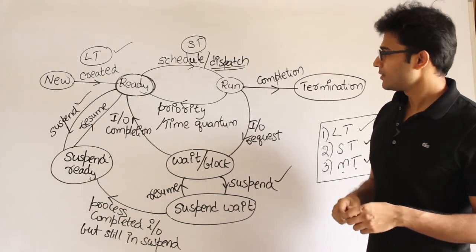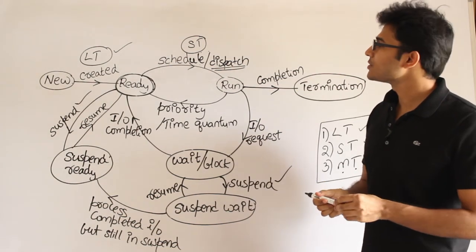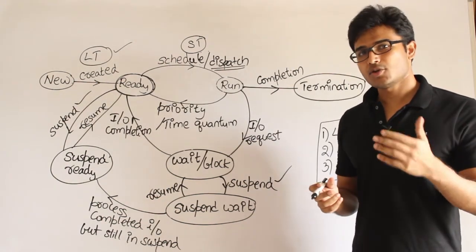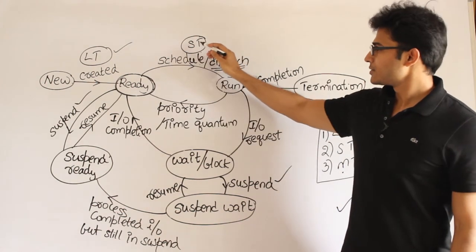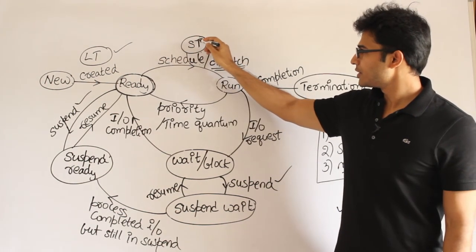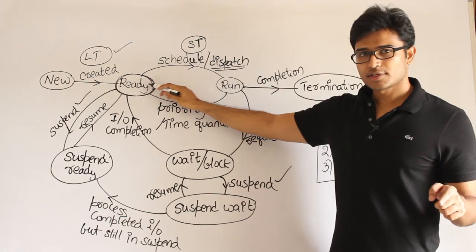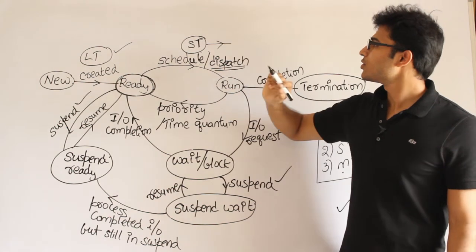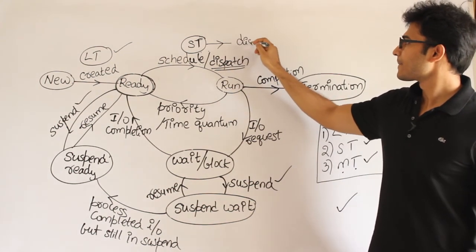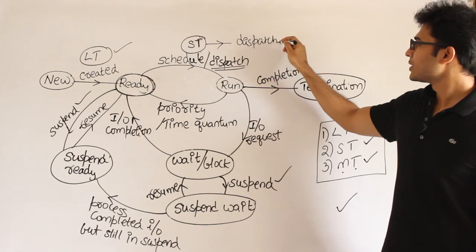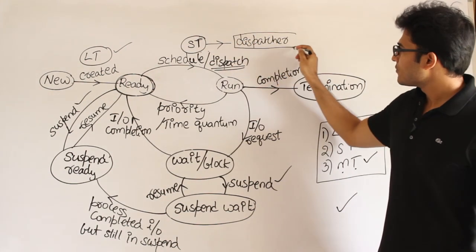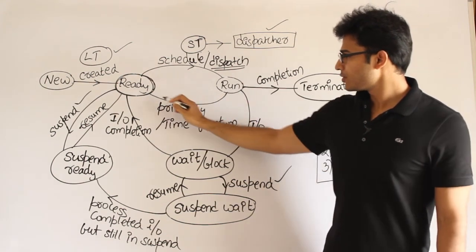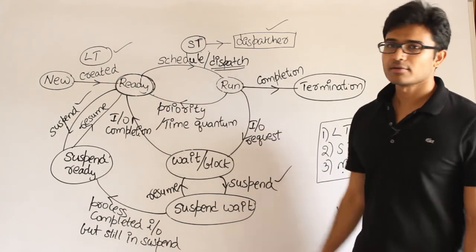But some operating systems have something called a dispatcher, which they combine with the short-term scheduler. But you can think of it like this: the short-term scheduler will decide which process is to be executed next, and then after deciding it, it will call the dispatcher. Now the dispatcher is the software responsible for moving a process from here to here, and a new process from here to here, right?